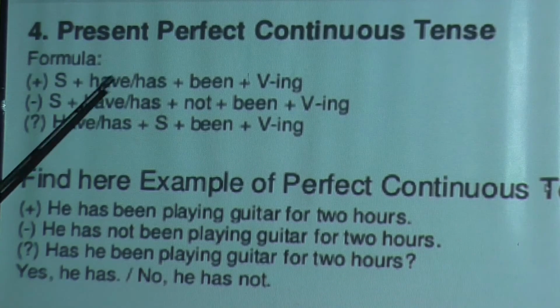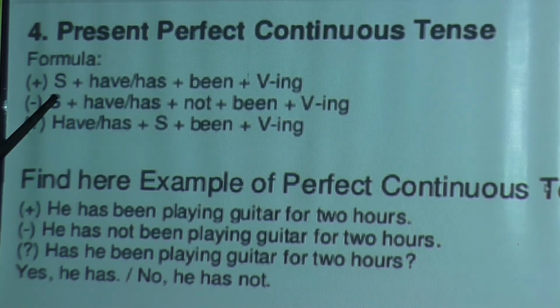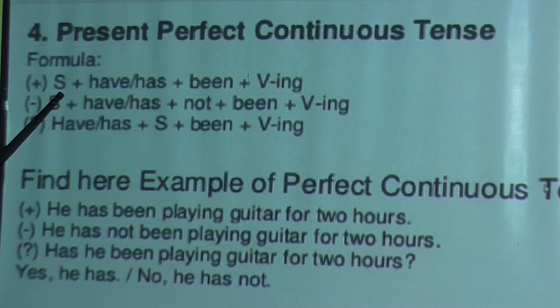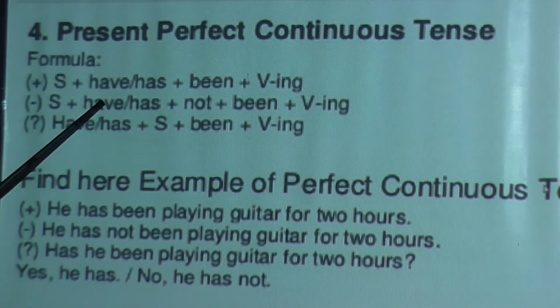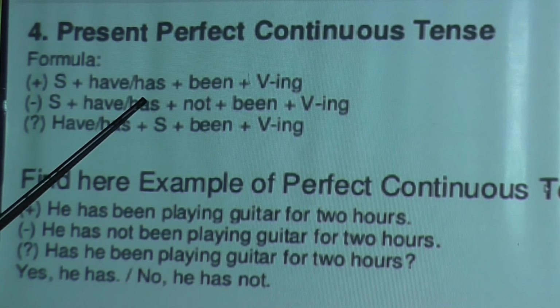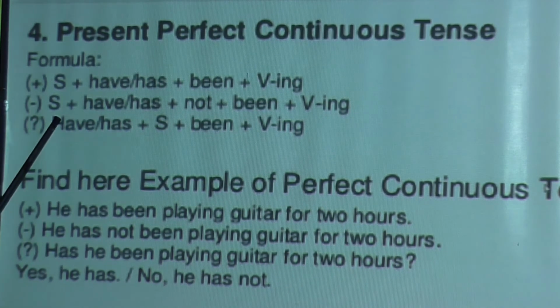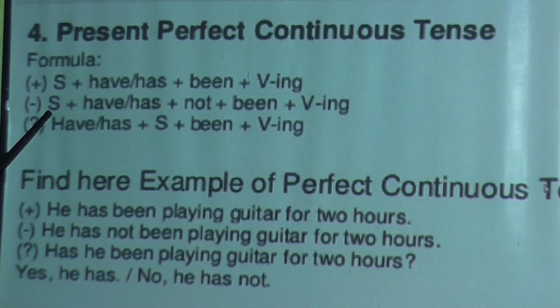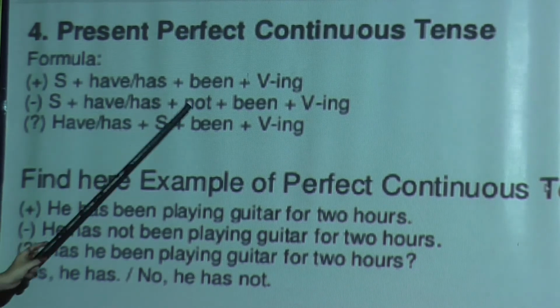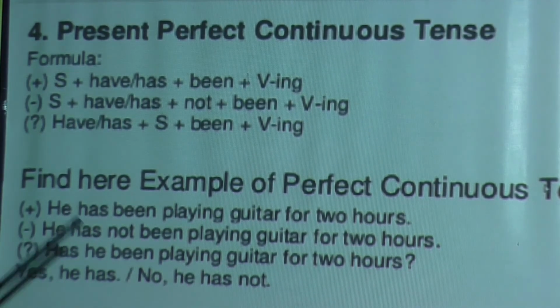Now next comes the present perfect continuous tense. Very easy. Whenever you find continuous tense, definitely you have to write the ing form. First you write subject plus have or has. If it is in the plural form, you write have. If it is in the singular form, you write has. Then been plus ing. In the negative form, subject plus have or has plus not plus been plus ing.